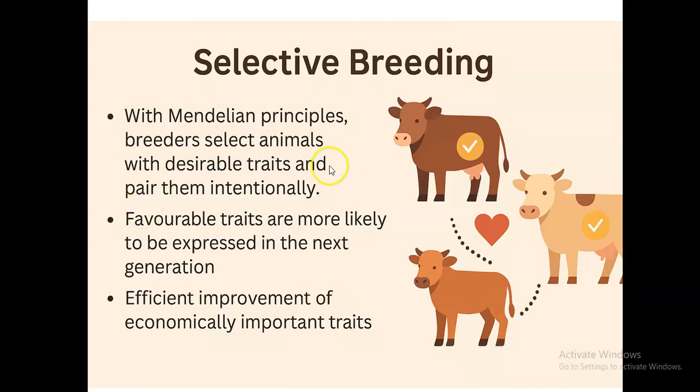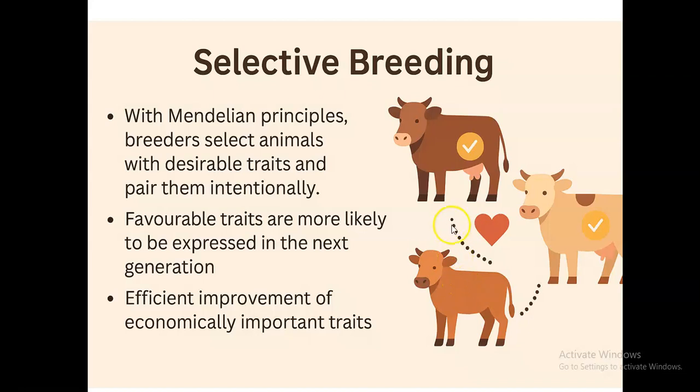We just pick the ones that we know, okay, these are animals that produce large quantity, or they produce higher volume of milk compared with these. So there will be no point for us breeding these and these. So we just breed the ones that can produce more milk. If we mate the ones that produce more milk, definitely we know that the offspring will produce more milk compared with breeding the ones that produce lower milk.